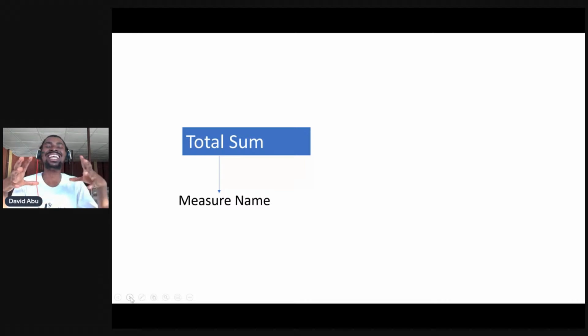In Power BI, you have to give it a name. So you have to give it a name, like a house or a room. So you have to give it that name. So what is our name? We call it, let's say, measure name. So that's what we call it, measure name.